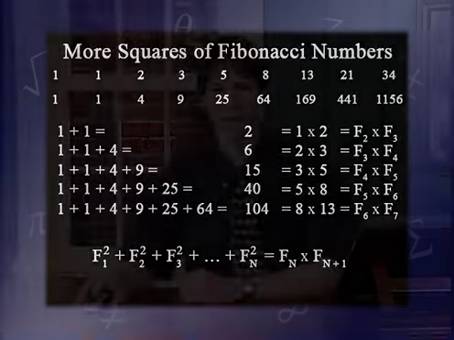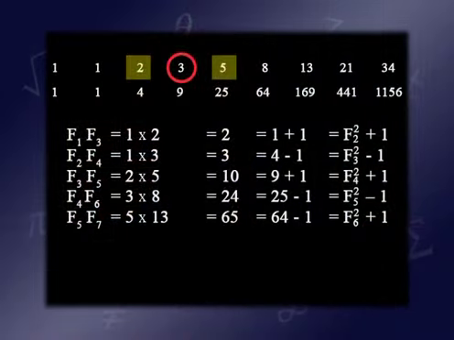Here's another beautiful pattern. Let's fix our attention on one of the Fibonacci numbers, let's say F4 here. If we multiply its neighbors, F3 and F5, then 2 times 5 is 10, which is 1 away from 9, that is 3 squared.